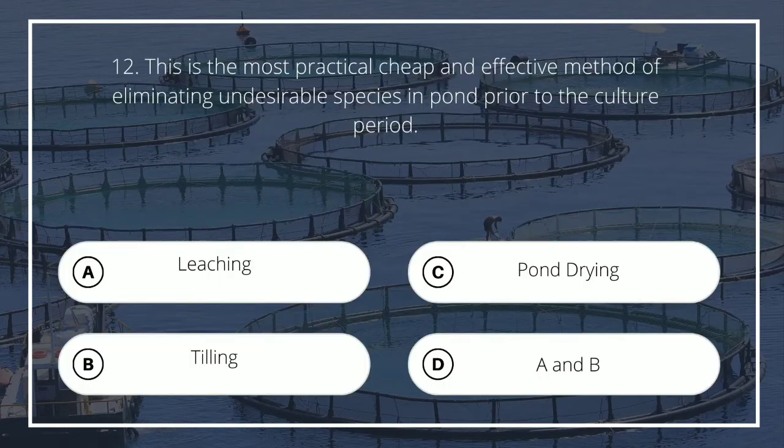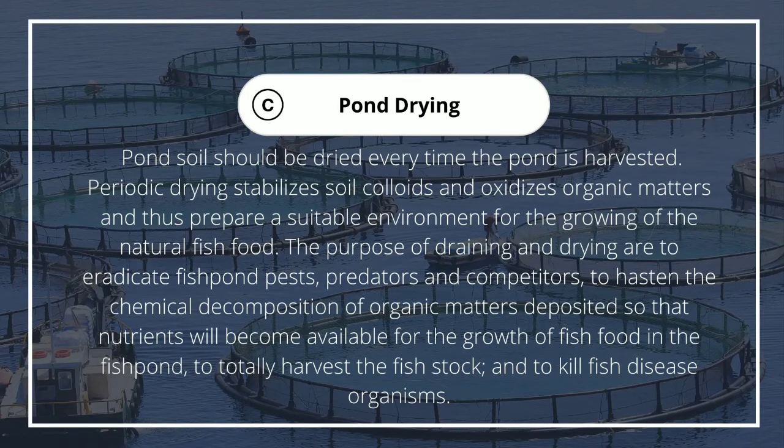Number 12. This is the most practical, cheap and effective method of eliminating undesirable species in pond prior to the culture period. A. Leaching, B. Tilling, C. Pond drying, D. A and B. The answer is C. Pond soil should be dried every time the pond is harvested.